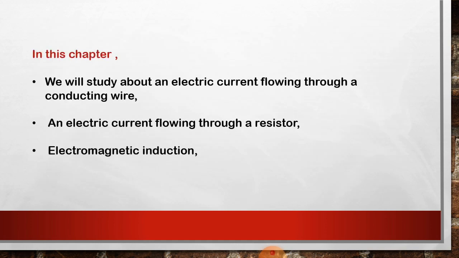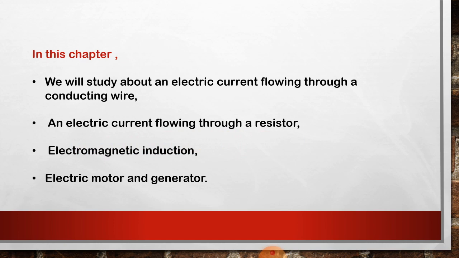In this chapter we will study electric current flowing through conducting wires, electric current flowing through a resistor, electromagnetic induction, electric motor and generator. This is a very interesting chapter and you will really enjoy learning it.